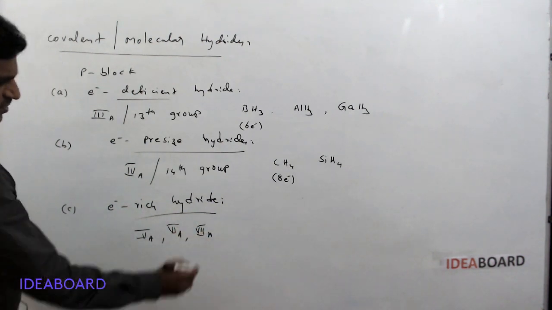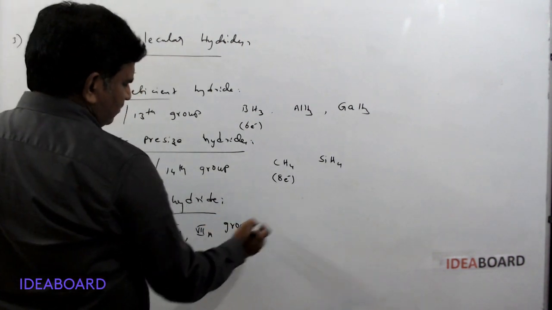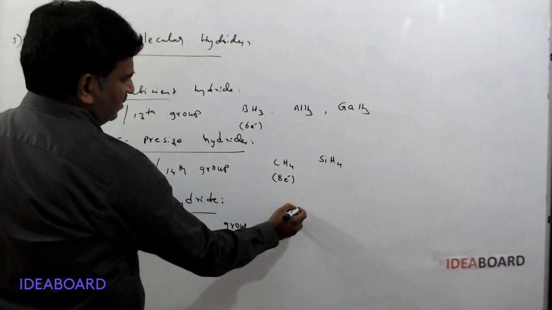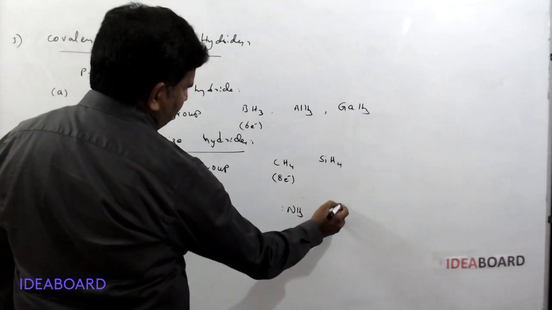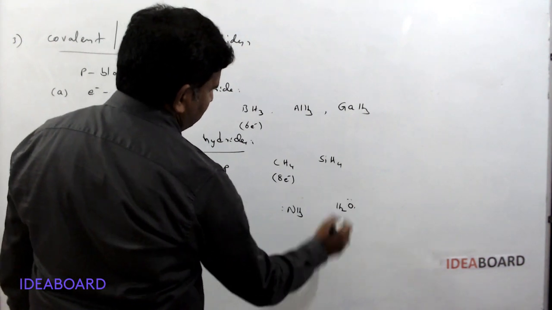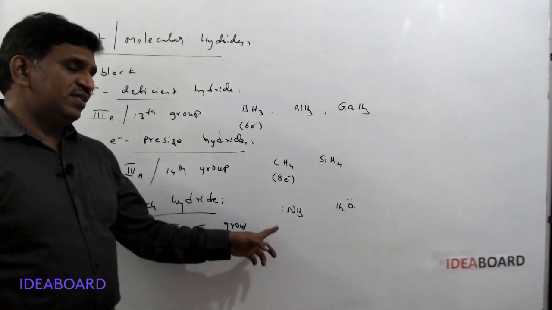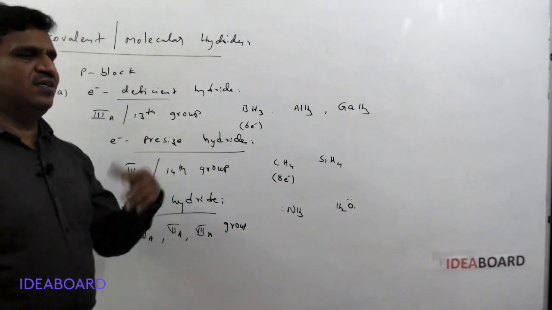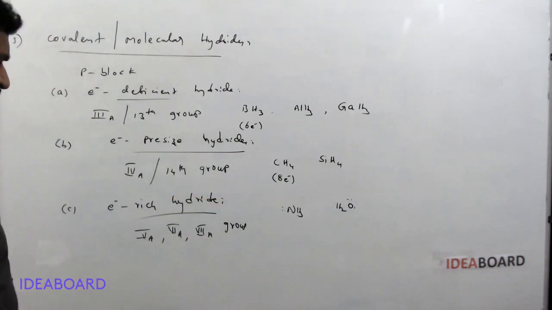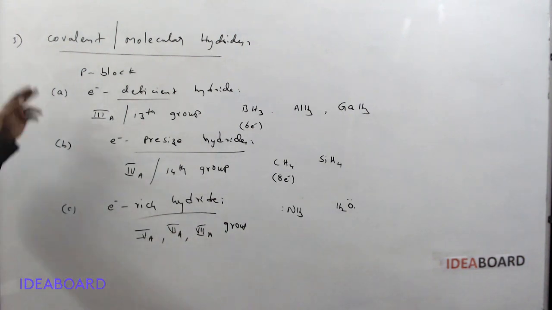Examples: NH3 has a lone pair on it, and H2O has two lone pairs on it. They have lone pairs of electrons that they can donate to other atoms or molecules to make dative bonds, or coordinate covalent bonds. So these are called electron-rich hydrides. This is the third type, covalent or molecular hydrides.